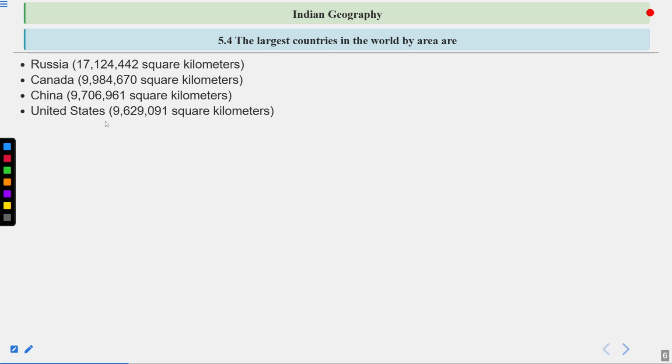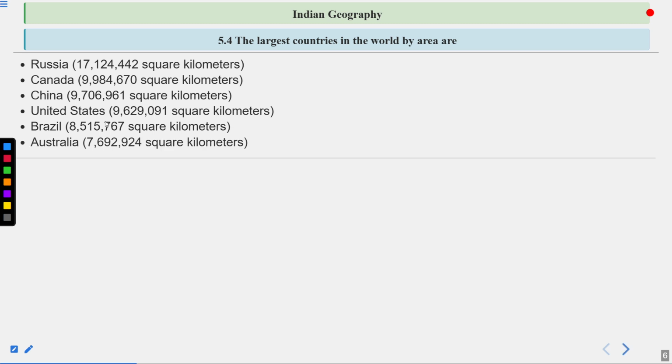Then comes the United States with 9,629,091 square kilometers. Then Brazil stands out for 8,515,767 square kilometers. Then Australia stands out for 7,692,924 square kilometers.